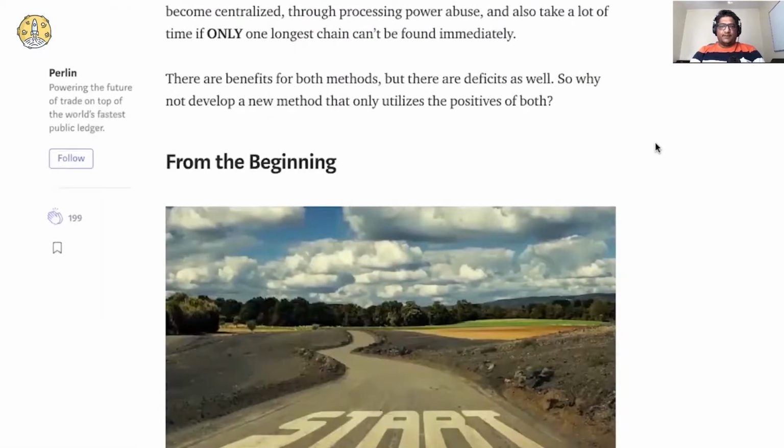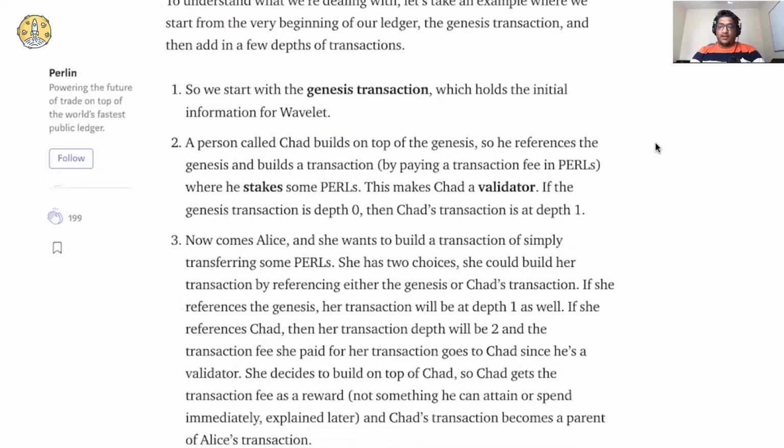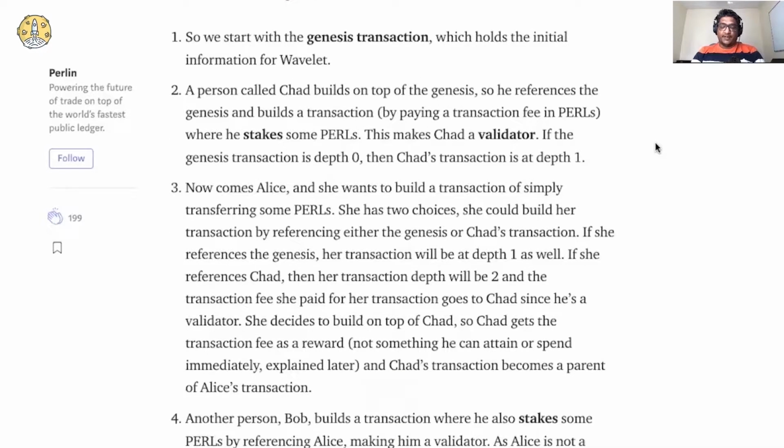This is a little bit very complex. Okay, I hope I will be able to explain it to you guys. They have given a very good example of how the staking and reward system works. So let's start with this Genesis transaction, right? The Genesis transaction goes on level 0, right?